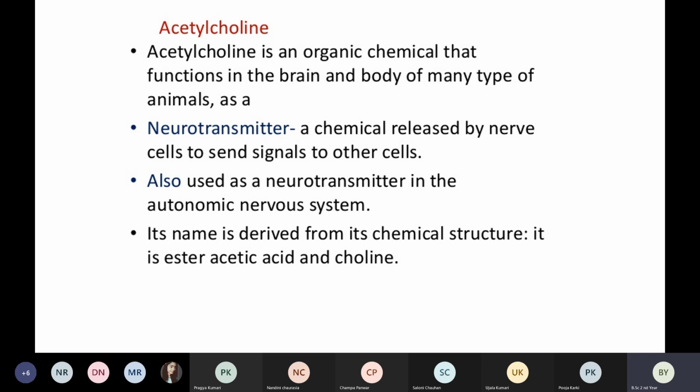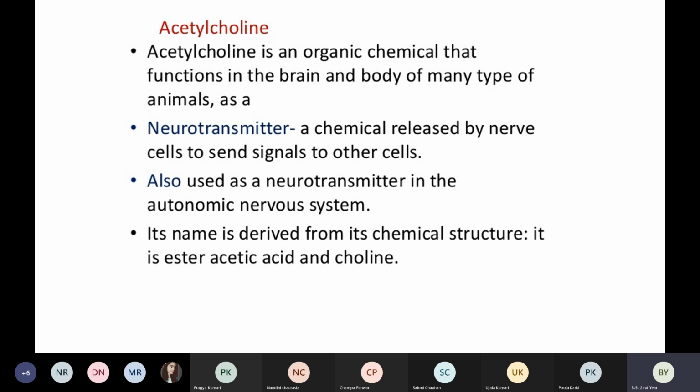So acetylcholine is an organic chemical that functions in the brain and body of many types of animals. Okay, and even in humans. Not only in humans, but even in animals also there is acetylcholine. Okay, so number two, acetylcholine, like I told you, is a neurotransmitter. It is a chemical which is released by the nerve cells to send signals to the other cells.